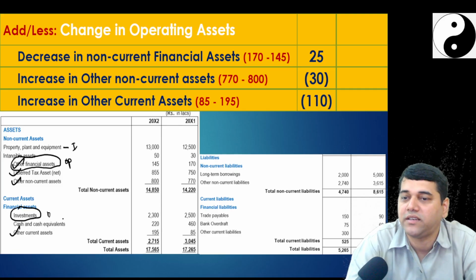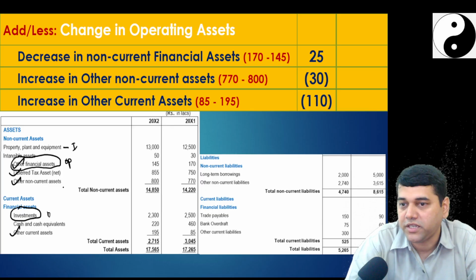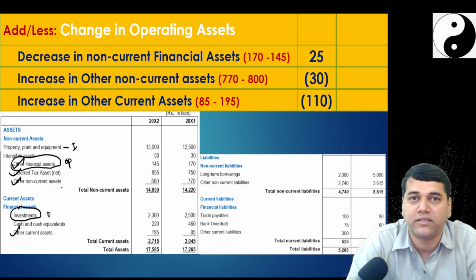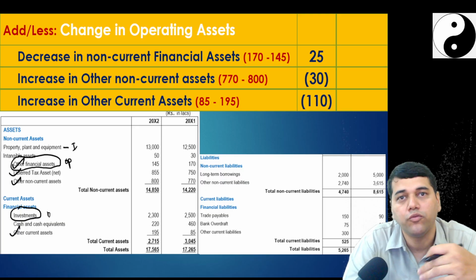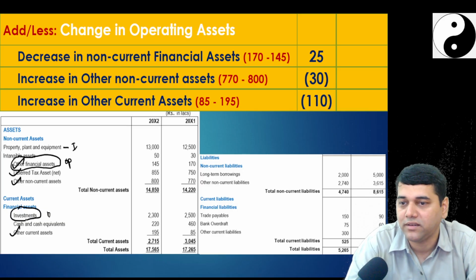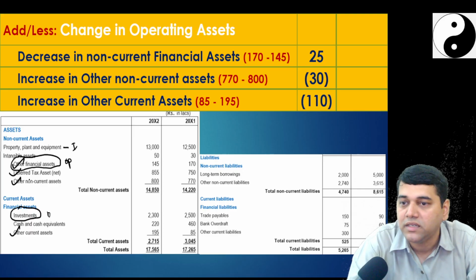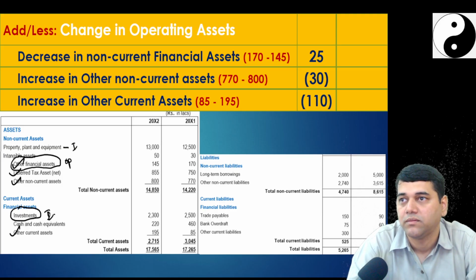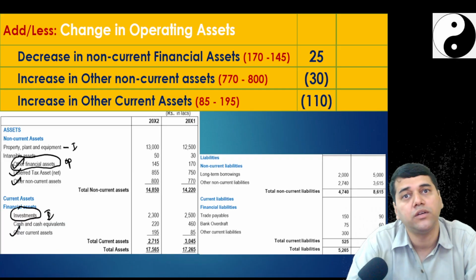They have taken a different stand. Maybe there is one print mistake. If you read the question, they said other non-current assets, bar other non-current financial assets. They wish to tell, probably, they didn't tell. They said other current. Followed? So the inconsistent treatment in the study material is: this they have treated as an operation, this they have treated as an investment. If ditto question comes, you can do it.